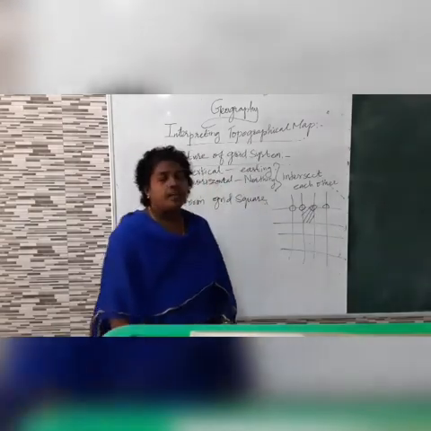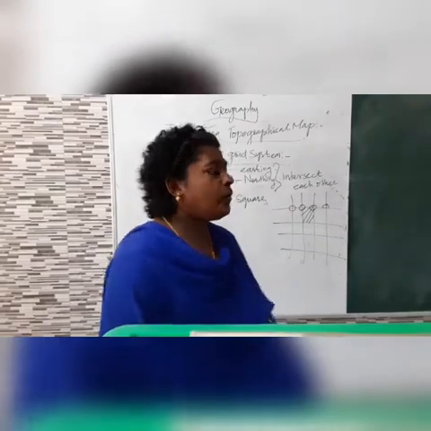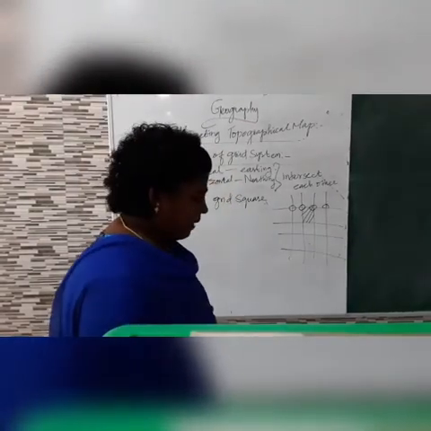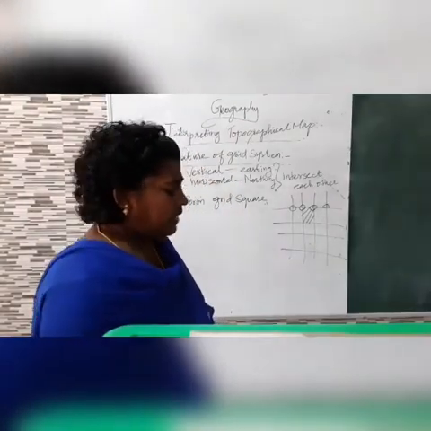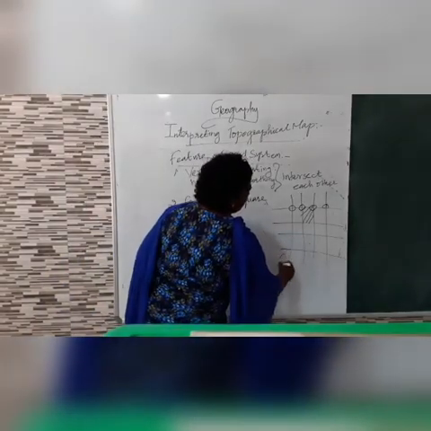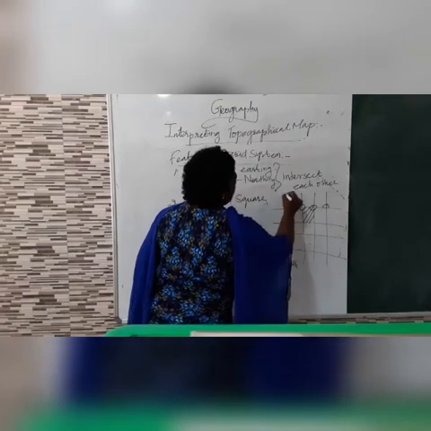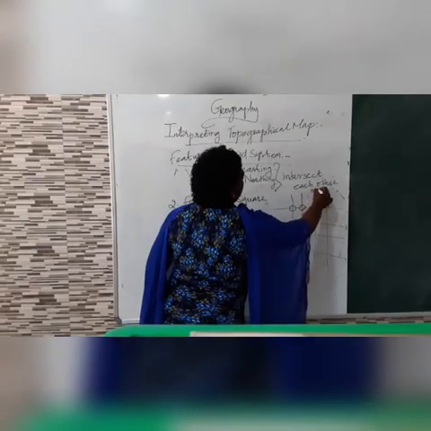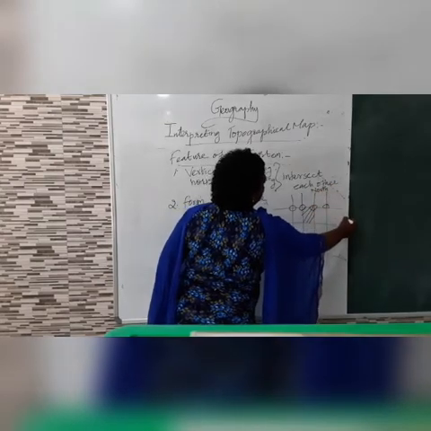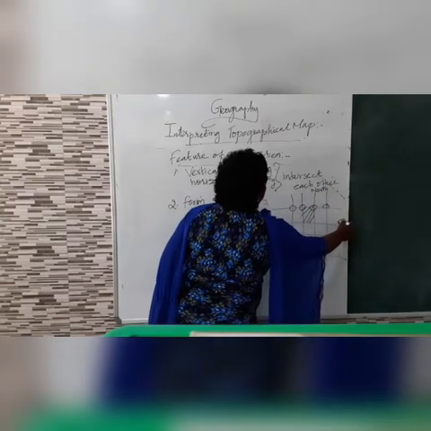Did you understand? The next feature of topographical maps: this is the southern part and this is the northern part. This is the eastern part and this is the western part.